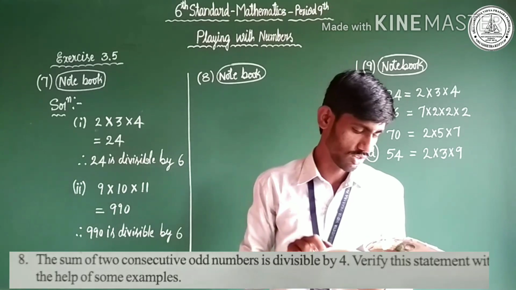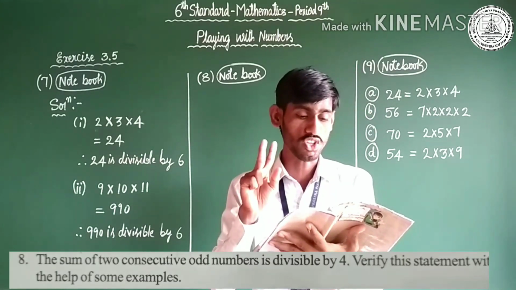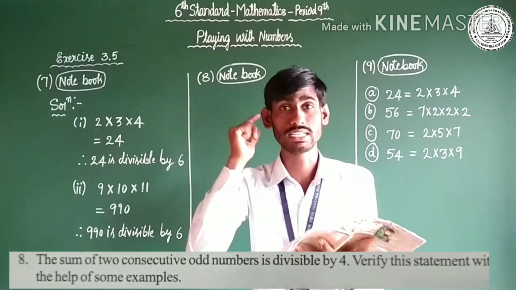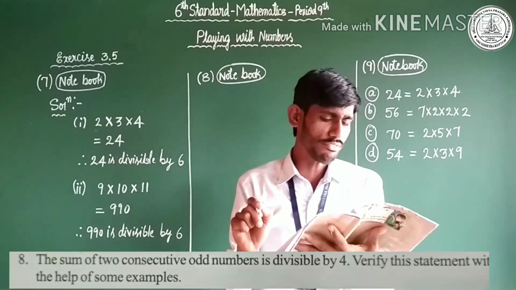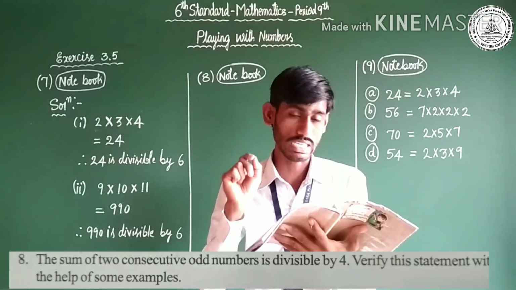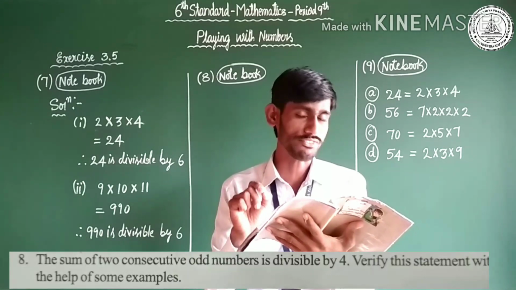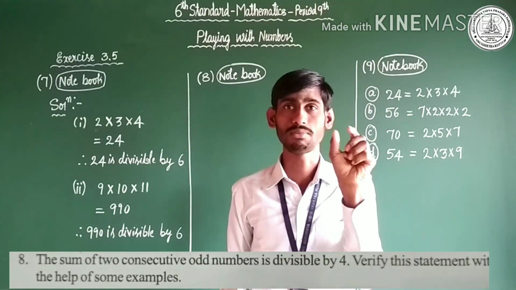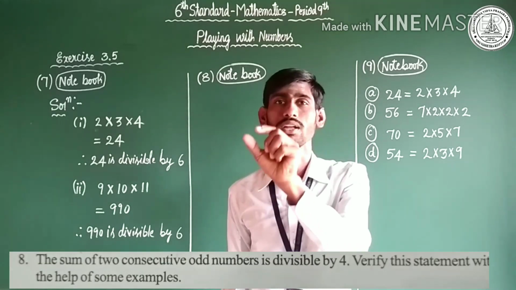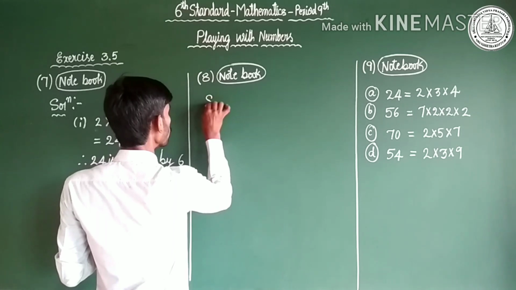Same exercise, page number 62, 8th question. The sum of two consecutive odd numbers, listen carefully, consecutive odd numbers. The sum of two consecutive odd numbers is divisible by 4. Verify this statement with the help of some example. Sum, addition, okay? Sum of two odd numbers, you may write here, solution.